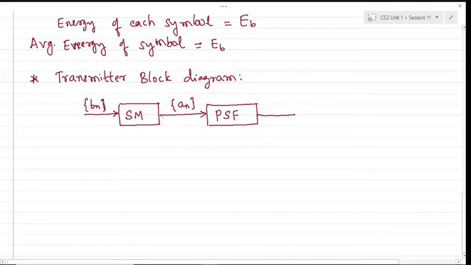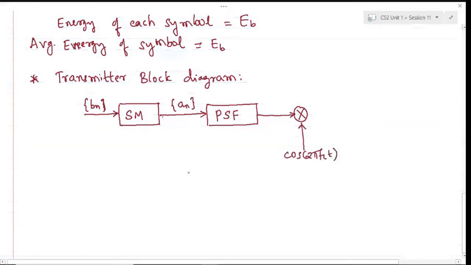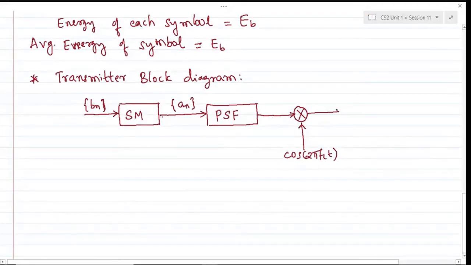And once we have these pulses, we need to band pass modulate them by using a simple product modulator, where this is the carrier, which is cos 2 pi FCT, and you would get the band pass modulated signal S of t. And this intermediate signal, we'll call I of t.